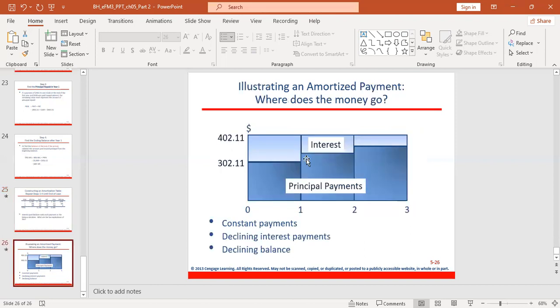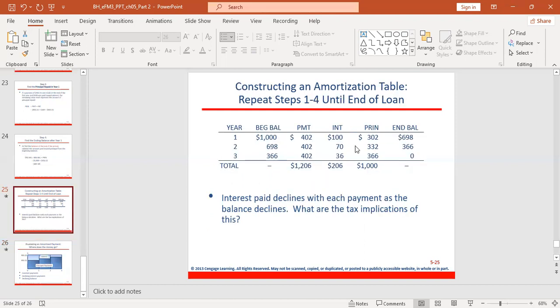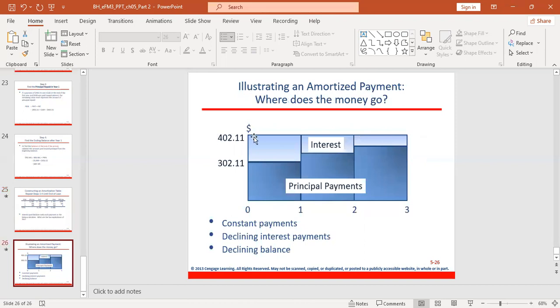So this table or this figure tries to explain what is happening in this table. So you can see that you have your PMT, which we have calculated in step 1. Then we have our principal repayment, which is 302. And this principal repayment, the difference between the PMT minus the interest, will give us the principal repayment.